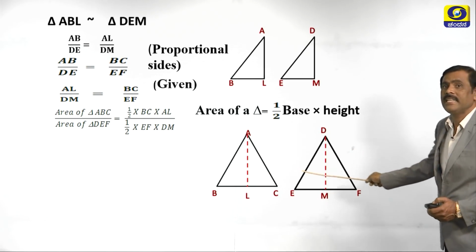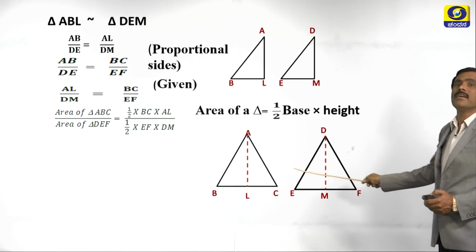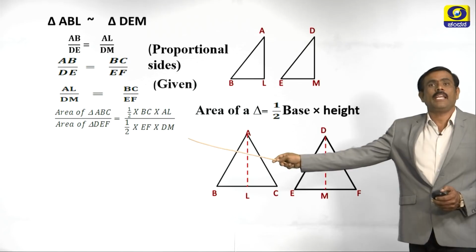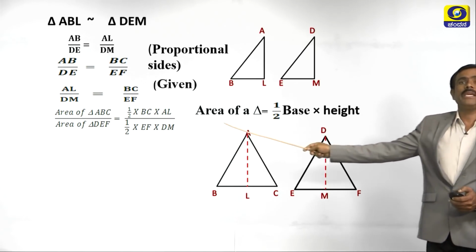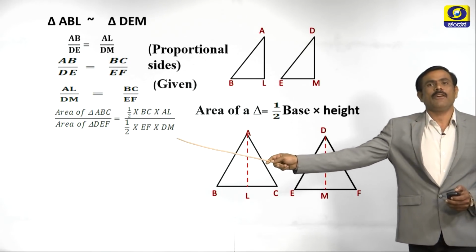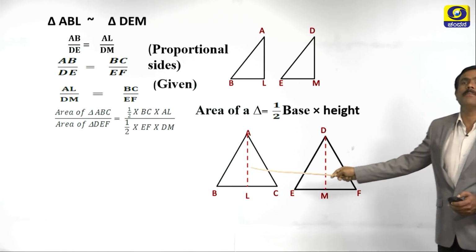In triangle DEF, EF is the base, DM is the height. Therefore, area of triangle ABC divided by area of triangle DEF can be written as half into BC into AL divided by half into EF into DM.